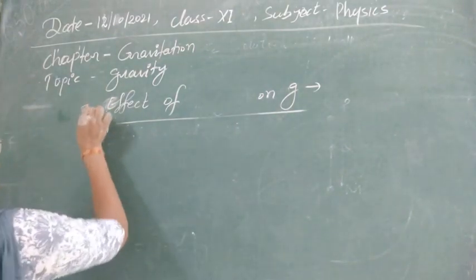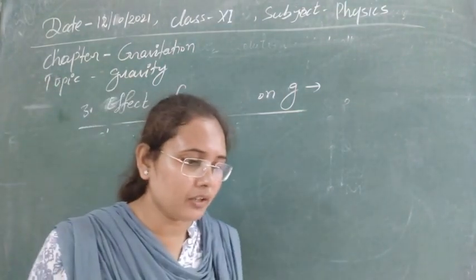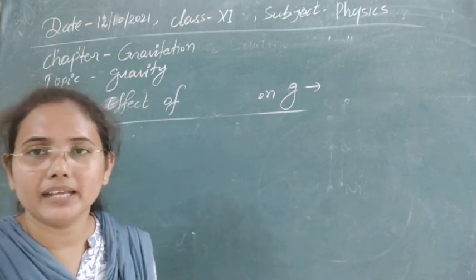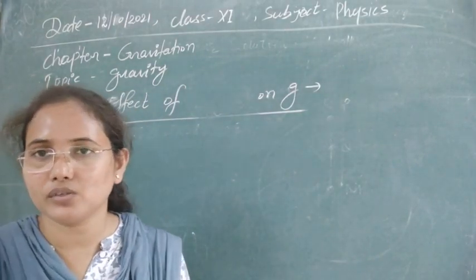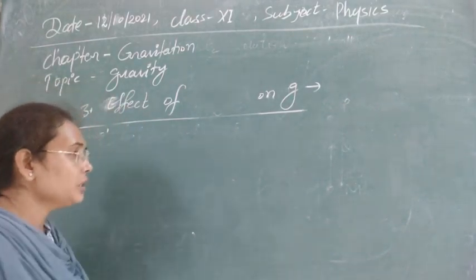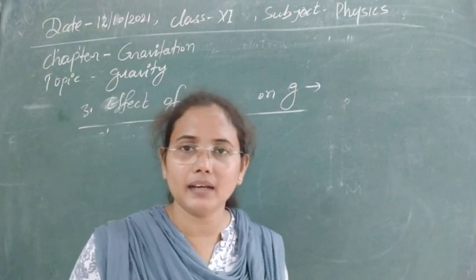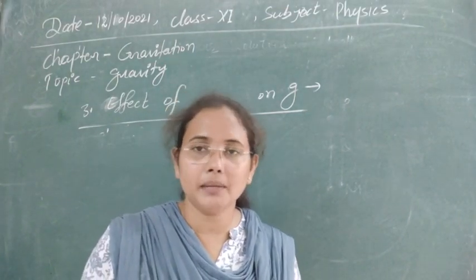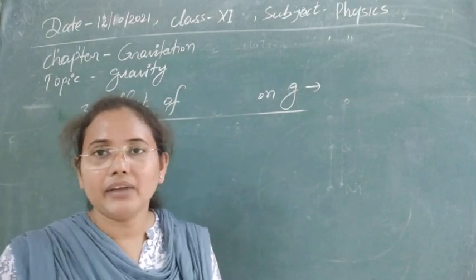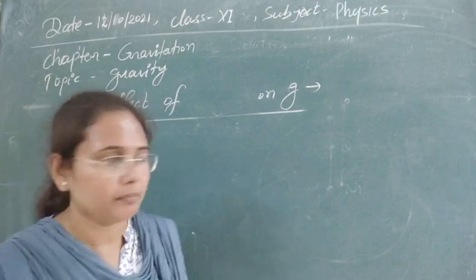So the third factor, I think that is clear. Due to the shape of the Earth we are also seeing the variation, as g is inversely proportional to R squared. Whenever R varies, the value of g will automatically vary. We also see that at the pole the gravity is greater by an amount of 1.8 centimeter per second square than at the equator. So we can see the variation in acceleration due to gravity from place to place.